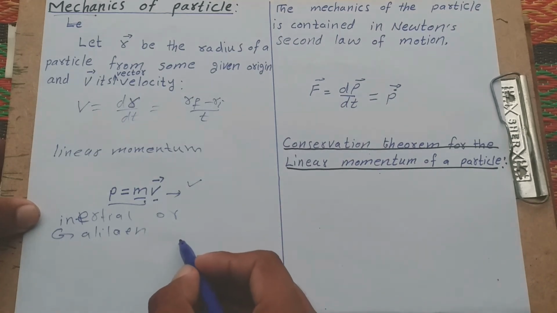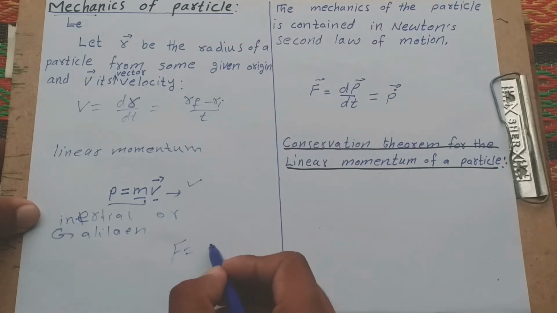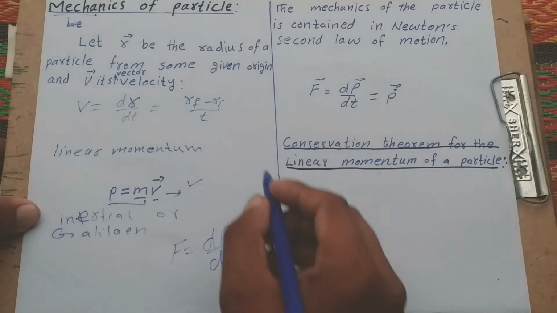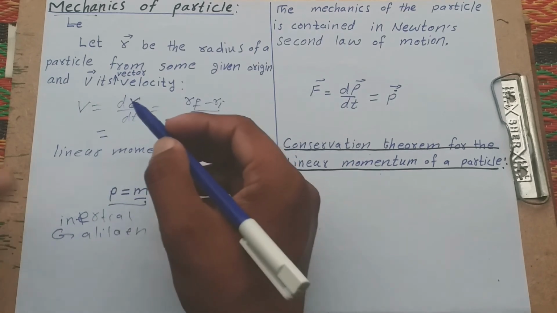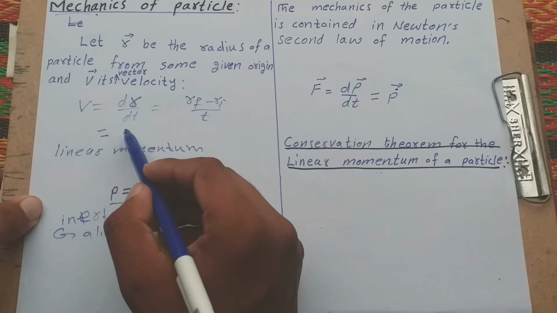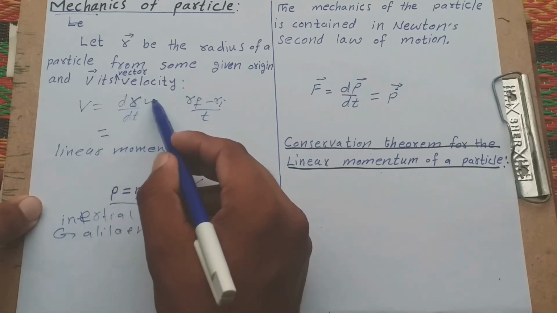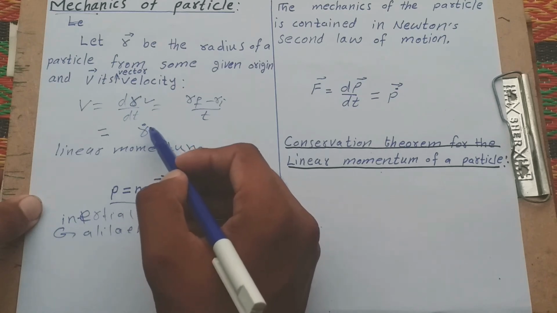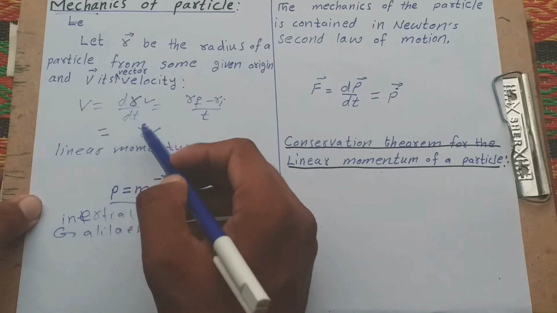We know that force is equal to the rate of change of linear momentum; this is called Newton's second law. F is equal to dp over dt. Here we write r dot, meaning the derivative of r, which is called velocity.